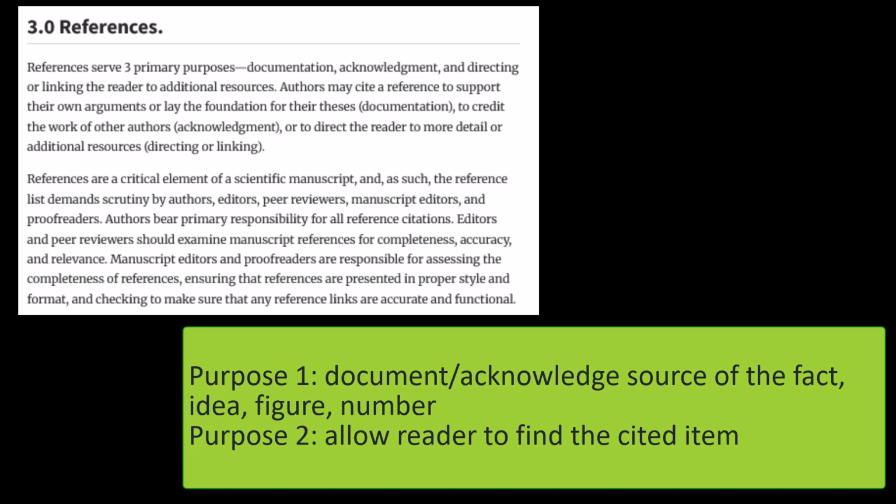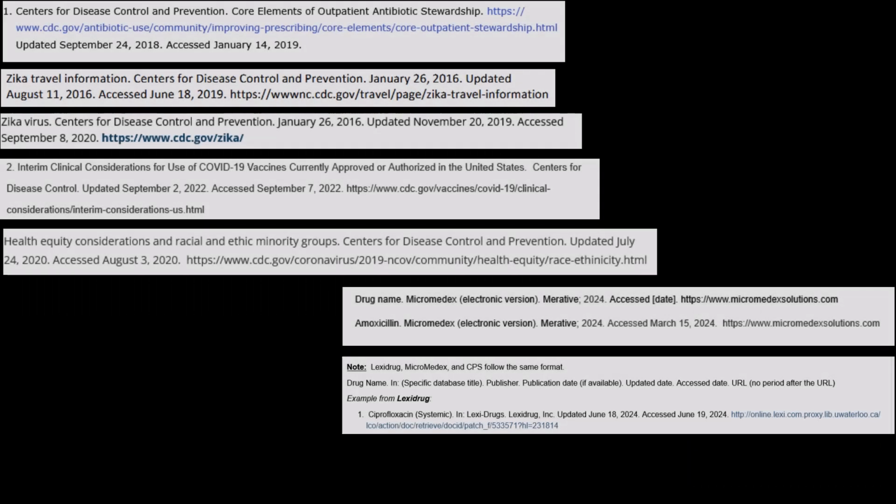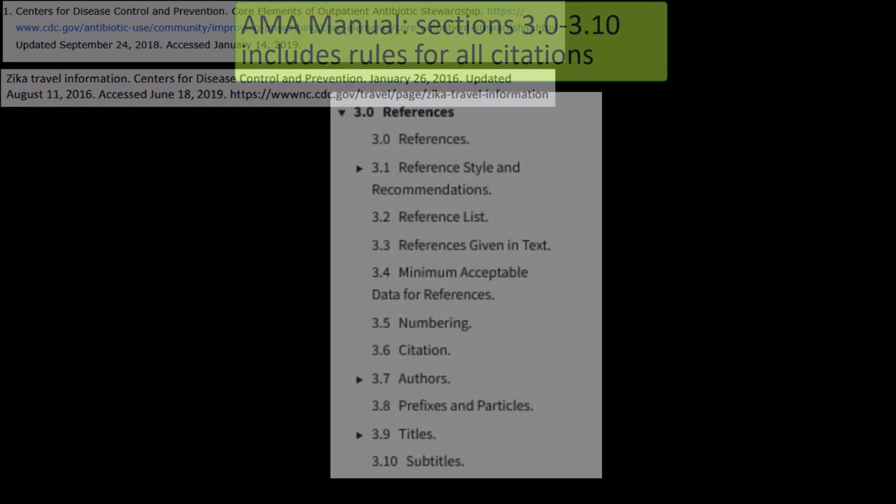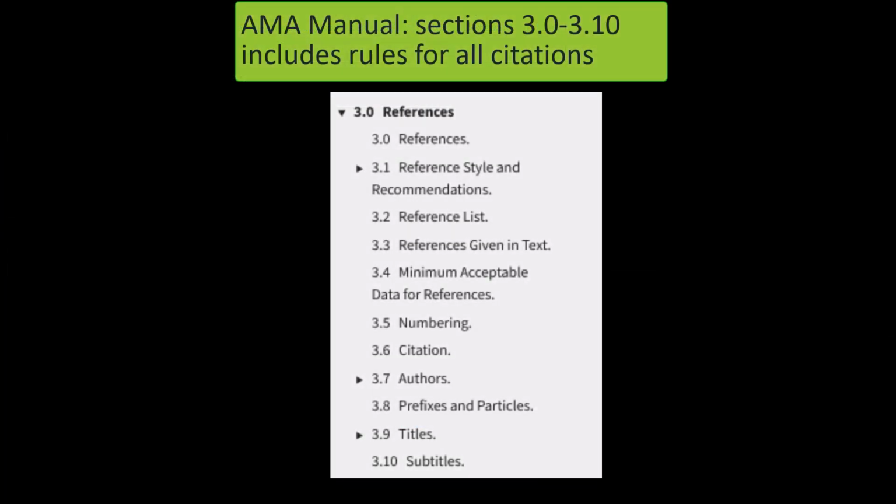Remember the first statement about references in AMA style. The ultimate purpose of a reference list entry is to allow the person reading the citation to find and access the cited item. In my opinion, while slightly different, any of these examples shown in this video would fulfill this need. They also all try to follow the style elements of AMA, using italics, parentheses, colons, periods, abbreviations, capitalizations, DOIs, and URLs in a way that tries to be consistent with AMA's overall rules.